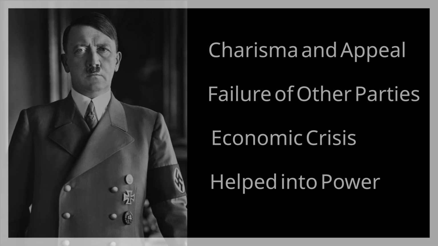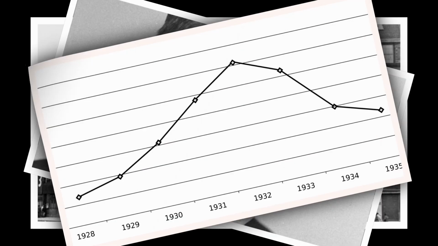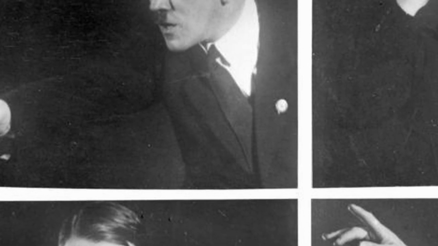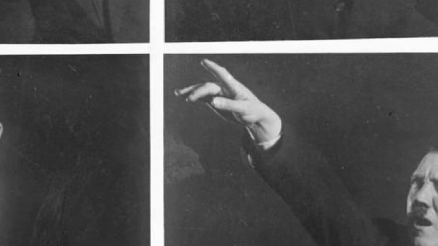Not because Germans were uniquely evil, not because democracy simply vanished overnight, but because a series of political failures, economic crises, and calculated decisions allowed Hitler to come to power legally. Charisma and popular appeal. Hitler was an extremely effective political communicator. He offered simple answers to complex problems.